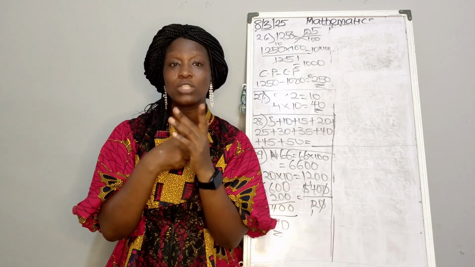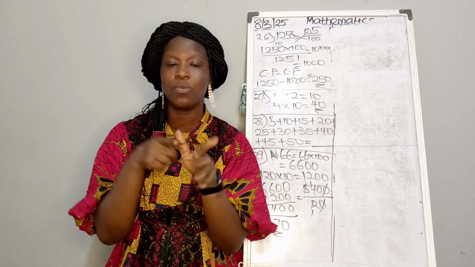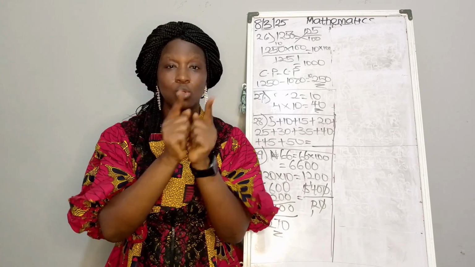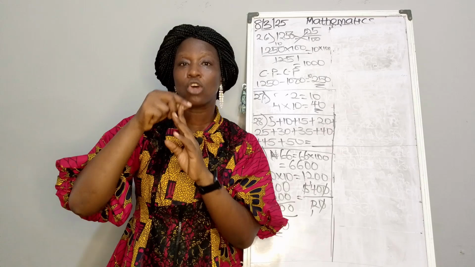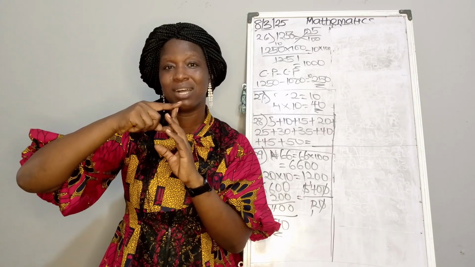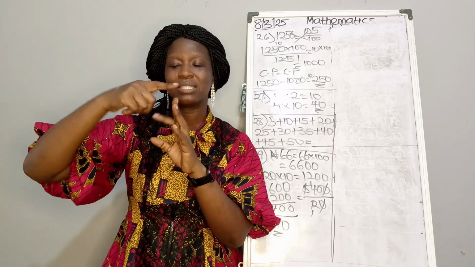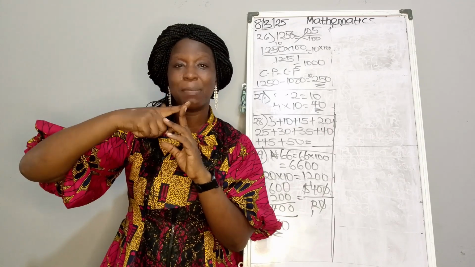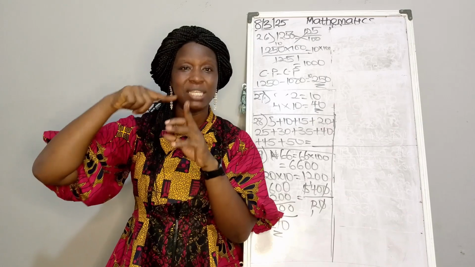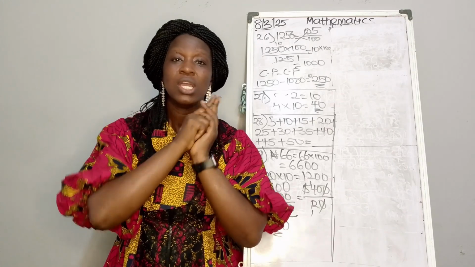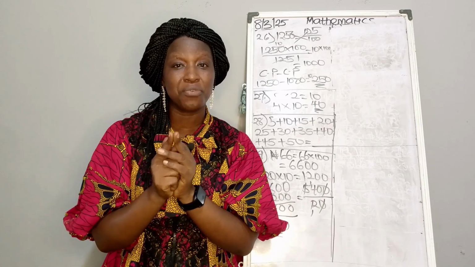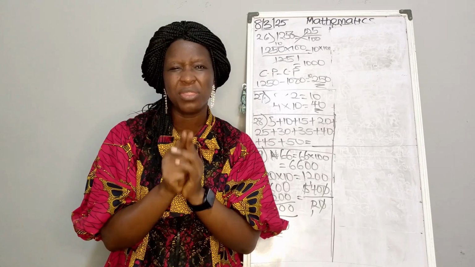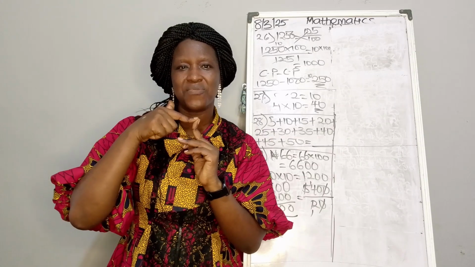So the first one, you are to pray for those who are close to you. The second one, the pointer, those who are pointing you to the right path. And the third one, you are to pray for your leaders. You are to pray for your leaders in your community, your pastors in your church, the chairman of your local government, the president of your country. It is our responsibility to pray for them. And why do we have to pray? We have to pray for them because any decision they make will definitely affect us.